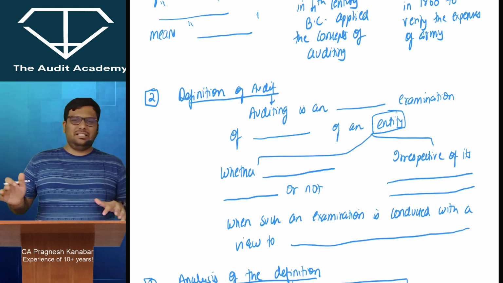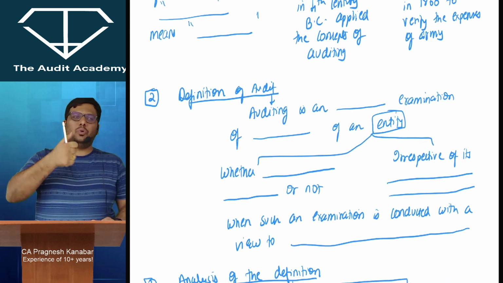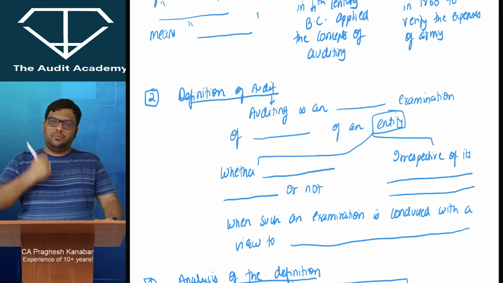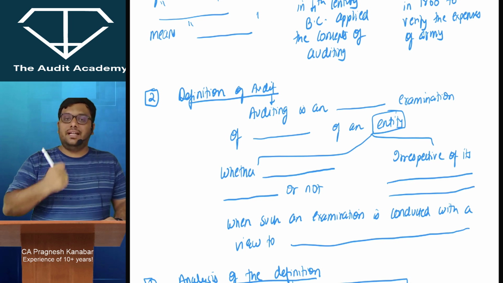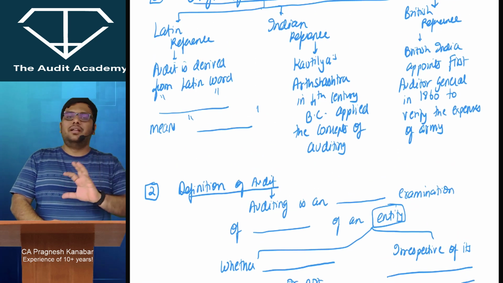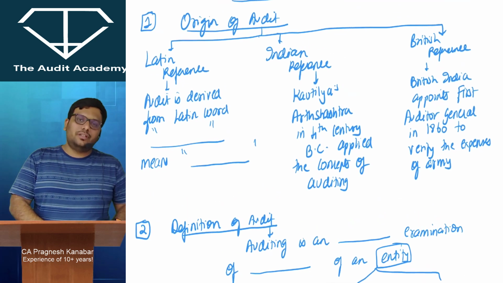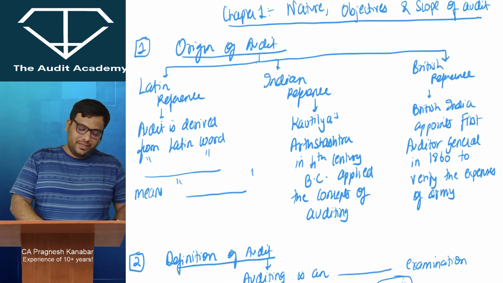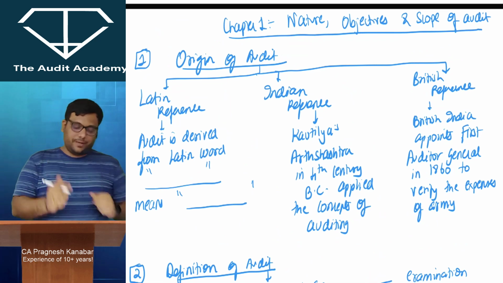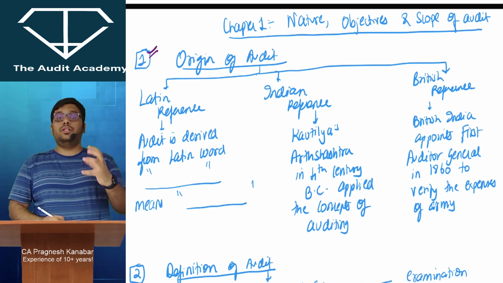I don't like just going through the PPTs and scrolling the PPTs. A student should believe that he will be able to write. So if the professor is writing in front of him, he will also believe that yes, he can do it. That is why I'm not a big fan of those colorful drafted PDFs. So everyone over here, I hope you have given the chapter 1 title. Now write down point number 1, origin of audit.